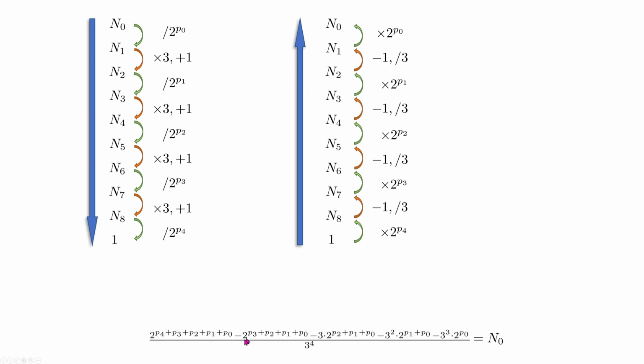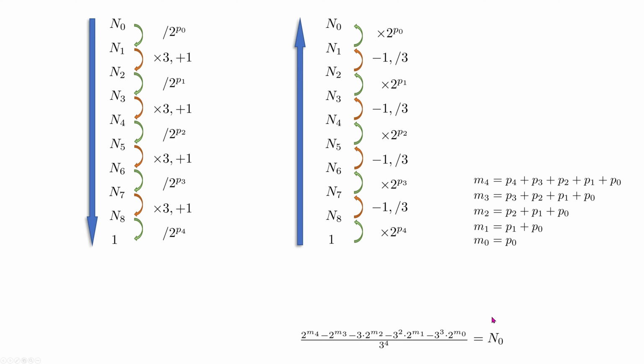So now we have this formula simplified, but we can simplify it even more by substituting all these sums like this. After this simplification, our formula looks like here.